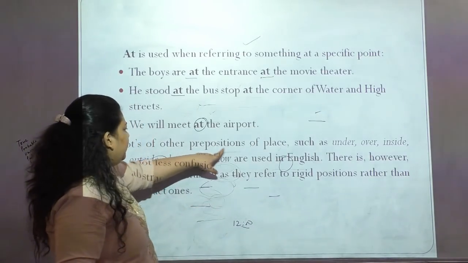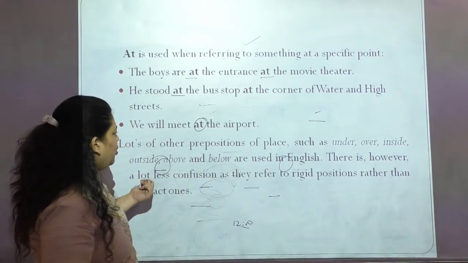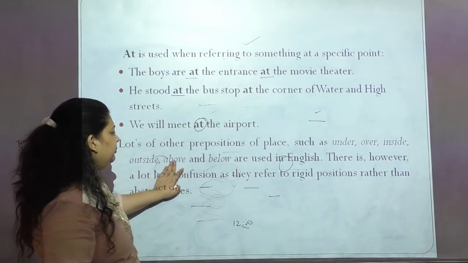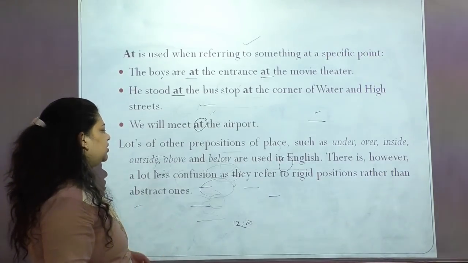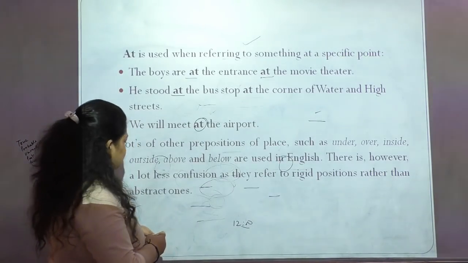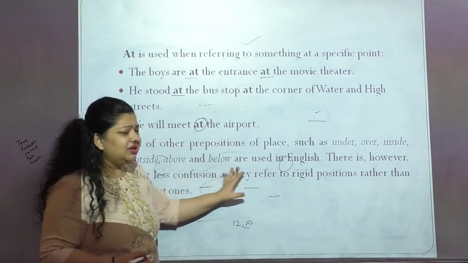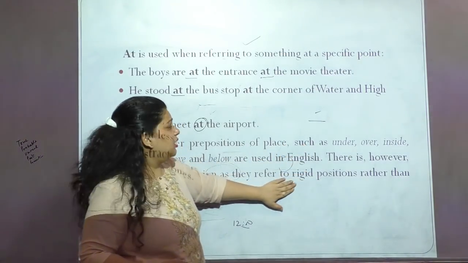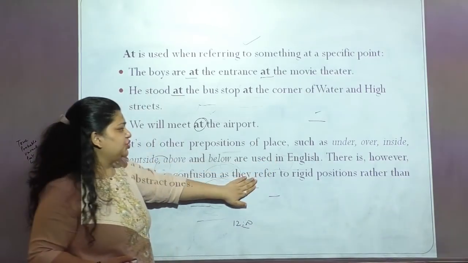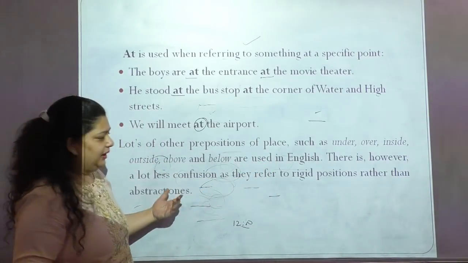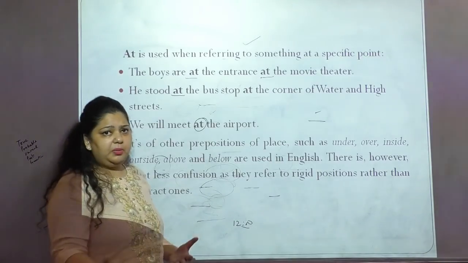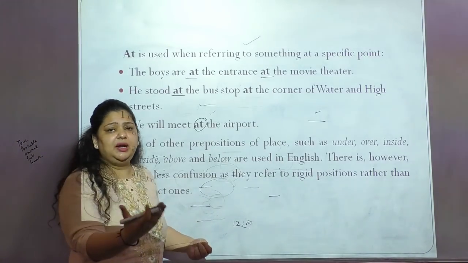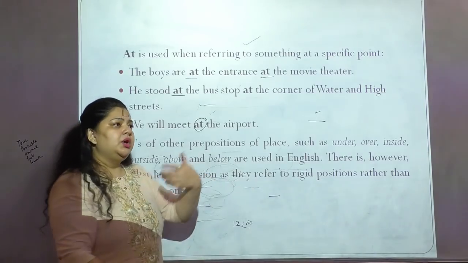Now lots of other prepositions of place such as under, over, inside, outside, above and below are used in English. There is however less confusion as they refer to a rigid position rather than abstract ones. So not only in, on, at, there are various other prepositions that we talk about in terms of place. We can use under, over, inside, above, outside. Where is she standing? She is standing outside the door.